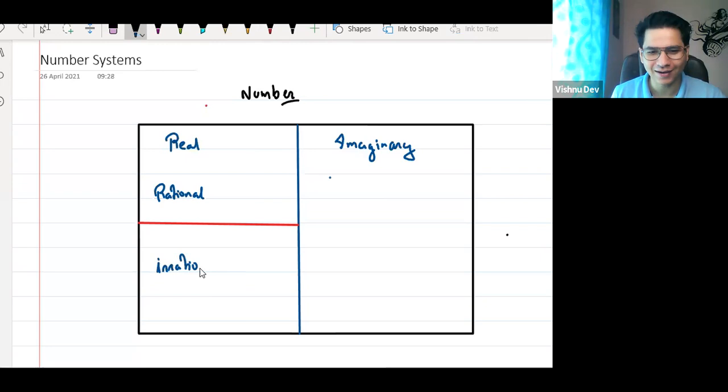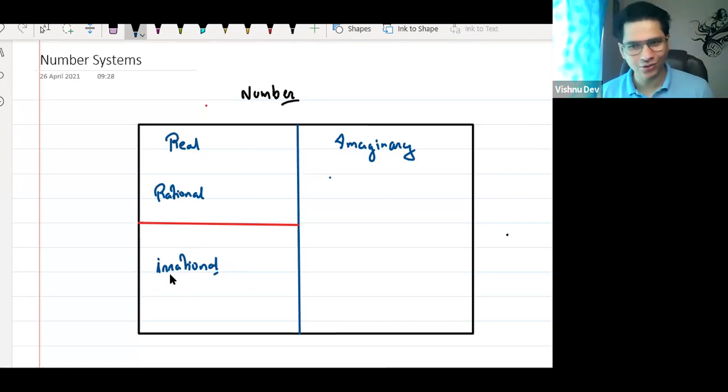Rational and irrational. See, there are two kinds of person, right? One person listens to your issues, what problem you're facing, and how to solve that. So we call that kind of person a rational person, yes or no? Who listens to your logic, who listens to your problem, who understands everything. That's a rational person, right? I'm not talking about numbers, by the way. I'm just giving an example of how to remember it.